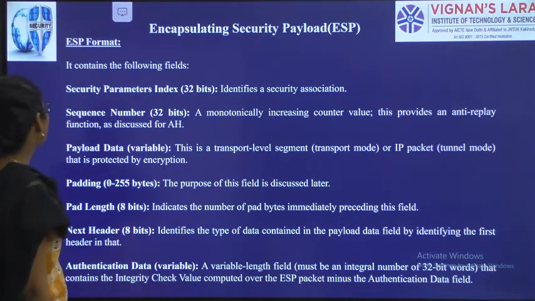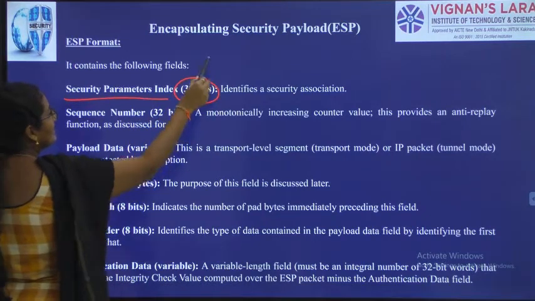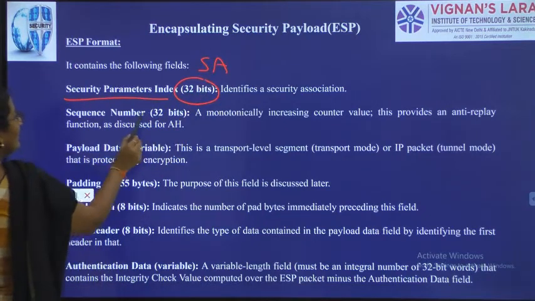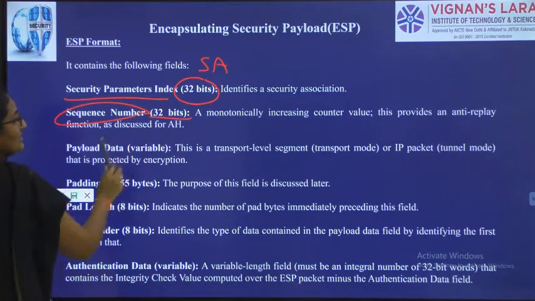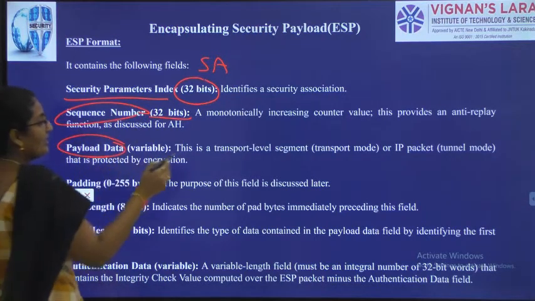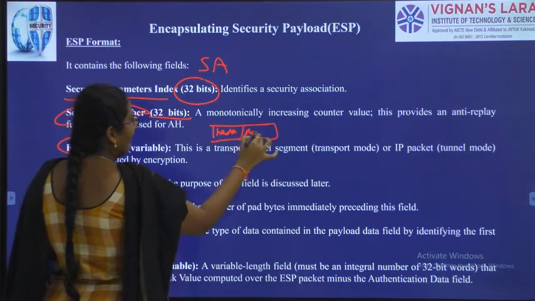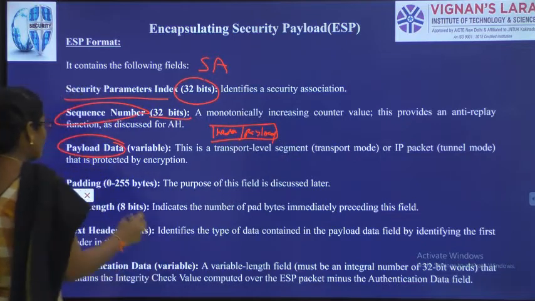The first one is the security parameter index, 32 bits for the security association. The sequence number is 32 bits, to store the sequence numbers. Payload data, as I already told you, will take care of both the IP header and the IP payload. The next one is padding.